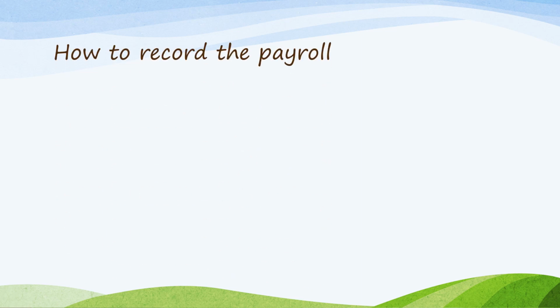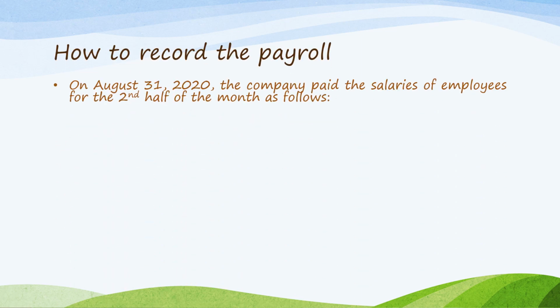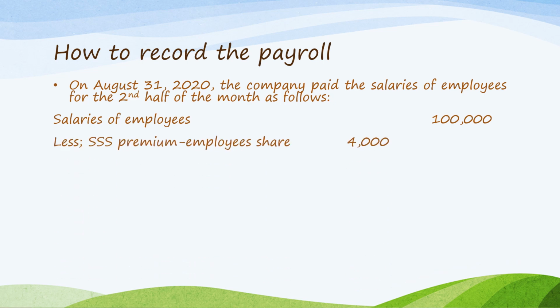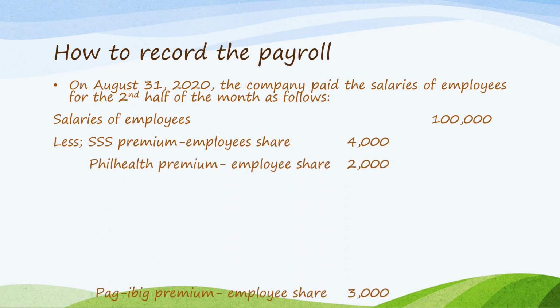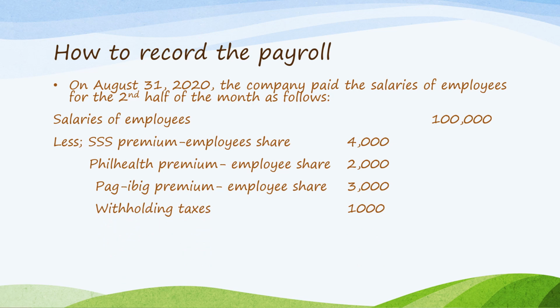How to record the payroll? So on August 31, 2020, the company paid the salaries of employees for the second half of the month as follows. The gross pay of the salaries of the employees is 100,000, and then there are statutory deductions, which are the employees' share of the SSS premiums, PhilHealth, Pag-ibig, and also the tax on income of the employee.